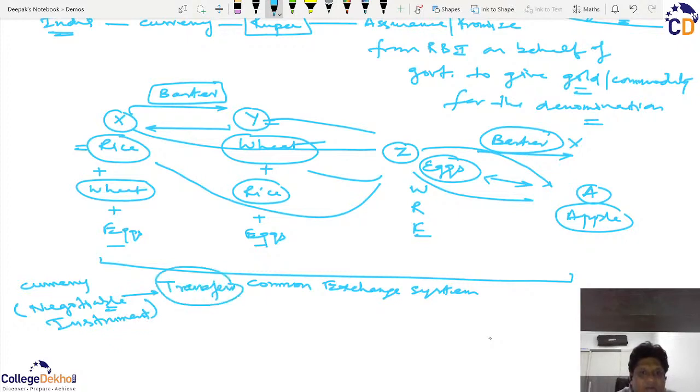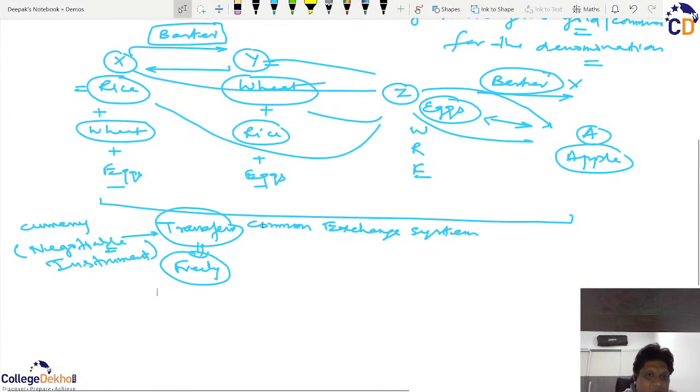And I should make it further clear, it should be freely transferable. So freely denotes anybody can give to anybody. So the face of the person is not important. This negotiability means transferability, free transferability, irrespective of the identity of the transferer or transferee. Transferer means the one who transferred, transferee means the one who received the transfer.